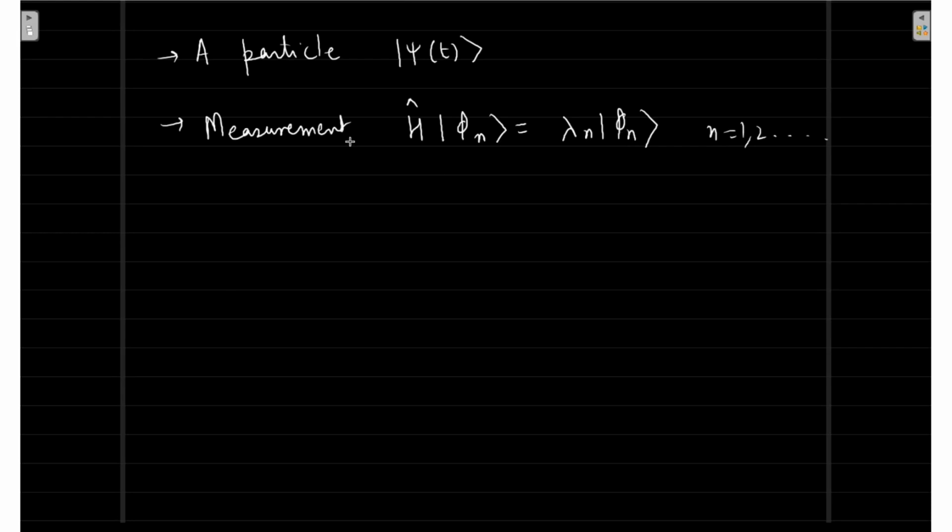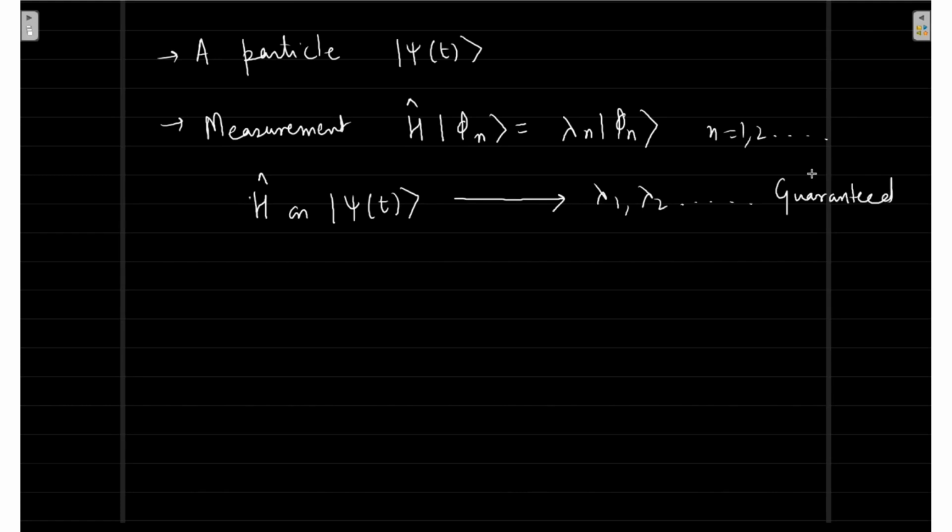Now what I say is that if I make a measurement of H on psi of t, which is the state of the system, then it is guaranteed that I will get as the result one of the eigenvalues. This is the guaranteed result, one of them. There cannot be anything else.